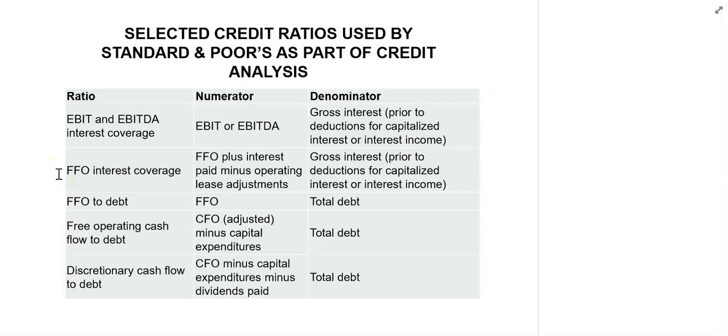The FFO is the funds from operations, defined as net income adjusted for non-cash items. It is not the same as the CFO, which is the cash flow from operations. In other words, the cash flow from operations is the number that we get from the cash flow statement, while the funds from operations is equal to net income plus or minus non-cash expenses or revenues.